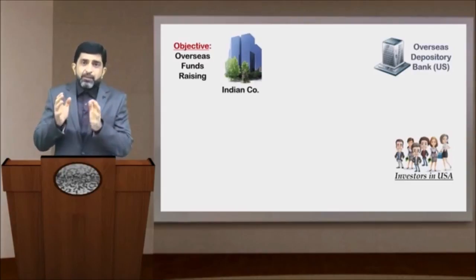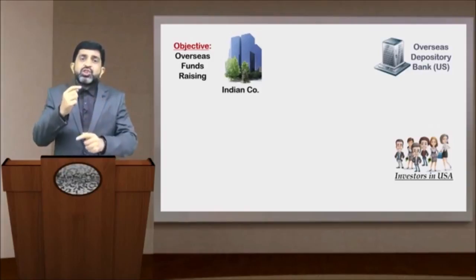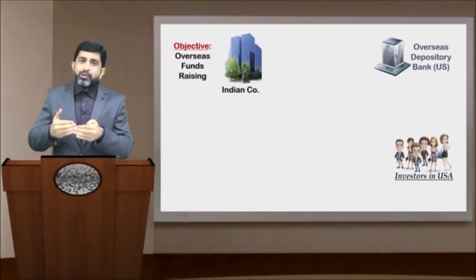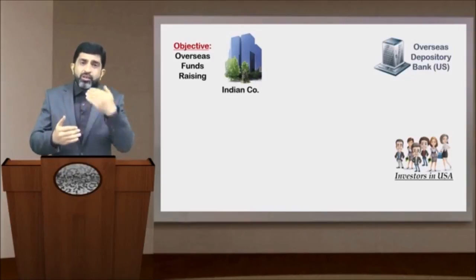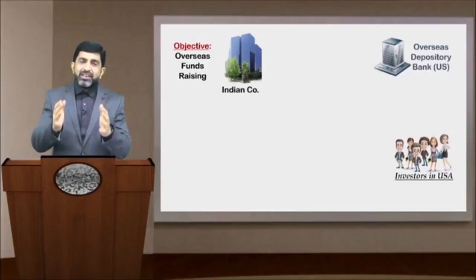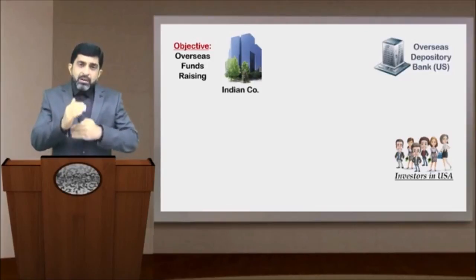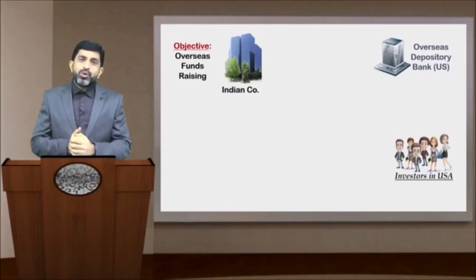So practically, physically in hand, the shares don't go in the hands of the investors. The shares will lie with the depository bank, and what goes in the hands of the investor is the depository receipt. Now, there is one more intermediary that is going to get involved, and that is titled as domestic custodian.